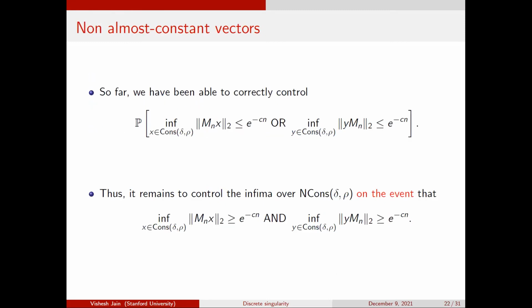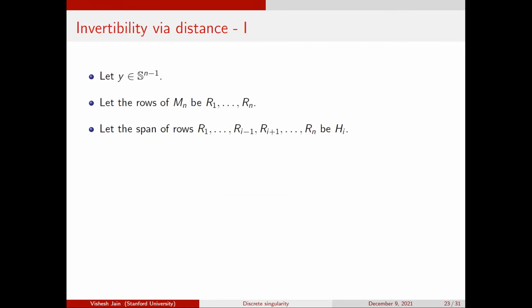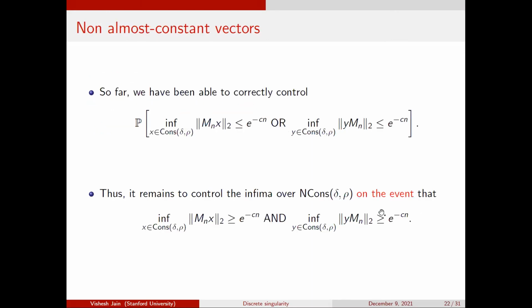Now I'm going to do a bunch of linear algebra, very similar to the linear algebra we've seen before, to reduce this problem to an anti-concentration problem. Then I'll discuss a little bit about how that problem is resolved and what the point is. So this is going to be very similar. I want to control the infima over non-constant vectors.